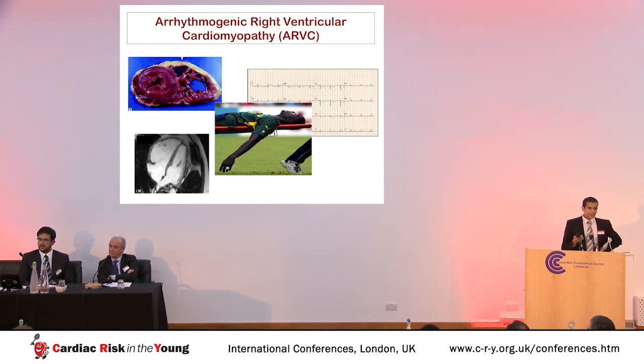Now, the main differential is arrhythmogenic right ventricular cardiomyopathy. This is a fibrofatty disorder of the right ventricle with T-wave inversion in the anterior precordial leads, progressive dilatation of the right ventricle, a tendency to ventricular arrhythmias, and in the worst case scenario, sudden cardiac death.